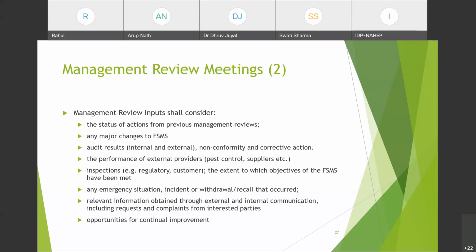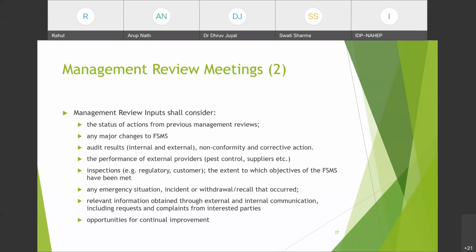Any major changes to the FSMS. अगर FSMS के अंदर आपने जो पहले implement किया था उससे लेकर के अब में अगर कोई major change है, like any addition of new process और CCPs में अगर कोई change आया है according to the operations, या आपने location में कोई major change किया है, तो वो major changes अगर FSMS में हैं तो they must be an input for the management review meeting.